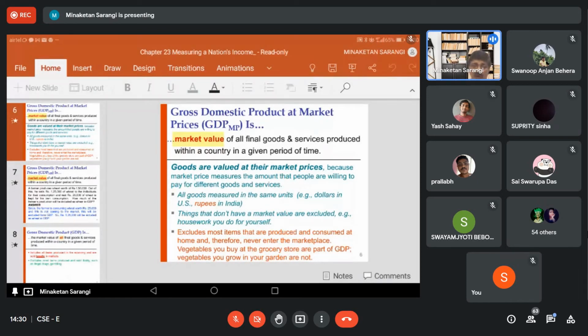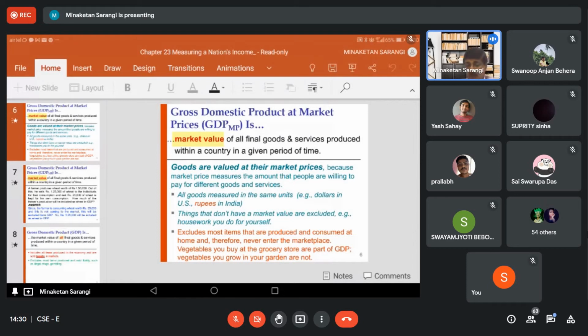GDP does not include goods and services that are produced but are not entering into the market to be bought and sold. If they are not coming into the market, buyers are not purchasing them, or they will not be sold in the market, then these commodities are not in the purview of the GDP.